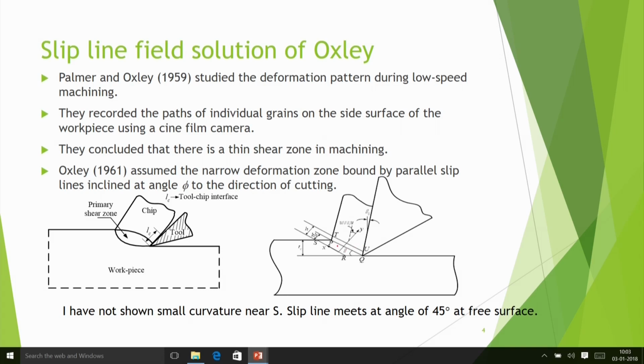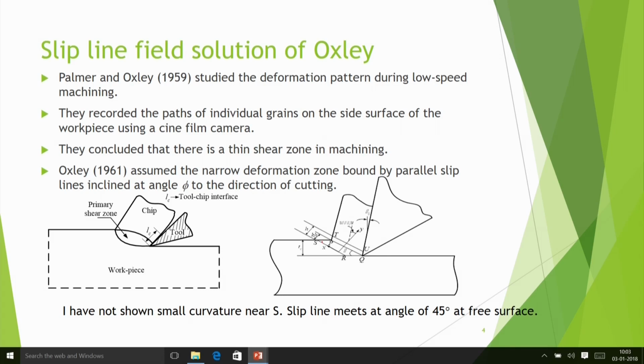In fact, they provided some small curvature near S, so that it ensures that the strip line meets at angle of 45 degree at the free surface. Okay, so at this one. So there is a small curvature type of thing. Why should it meet at angle of 45 degree at the free surface?